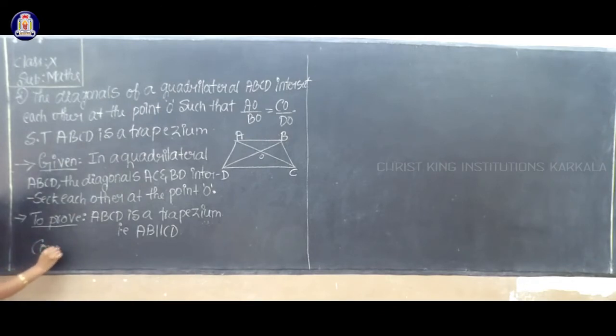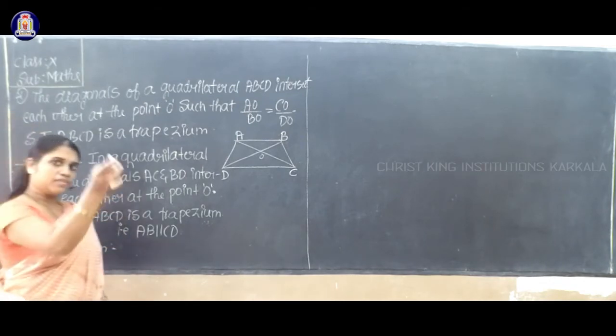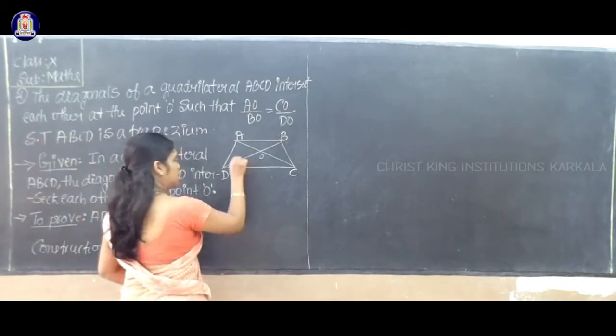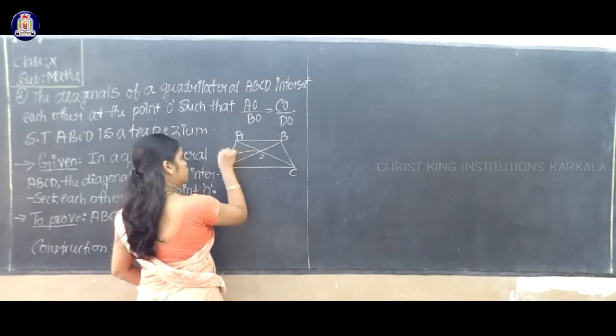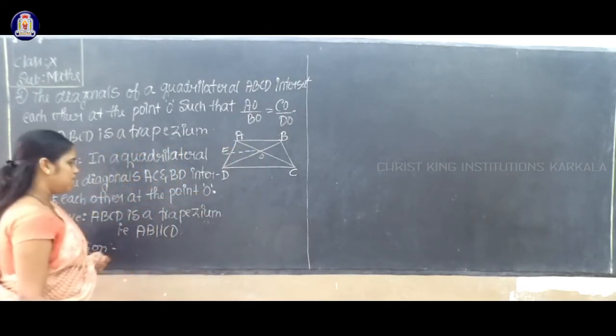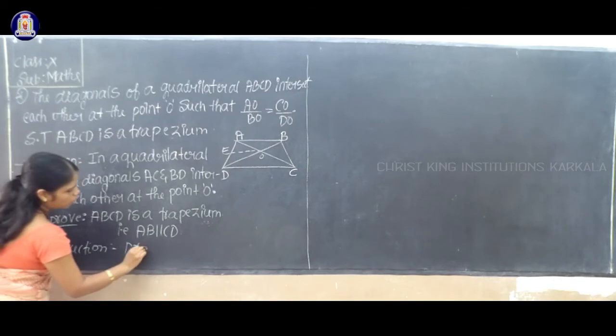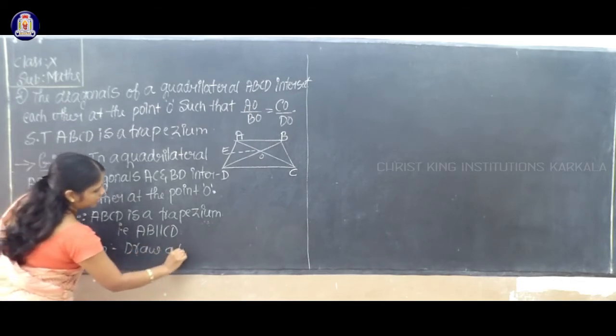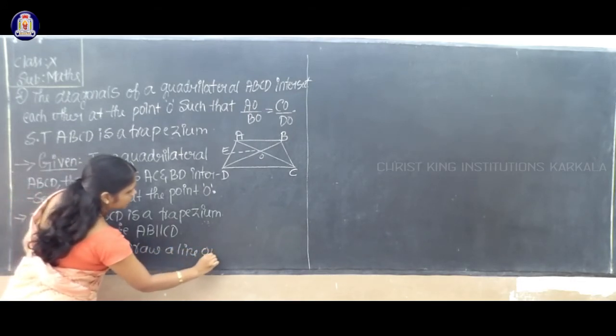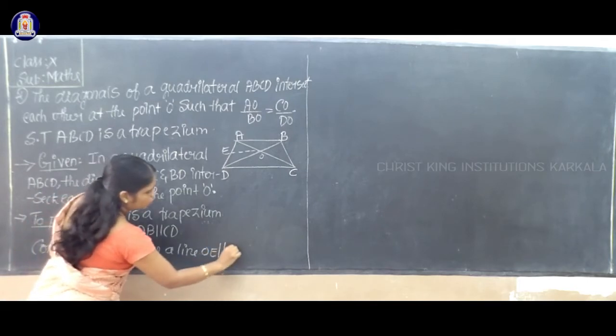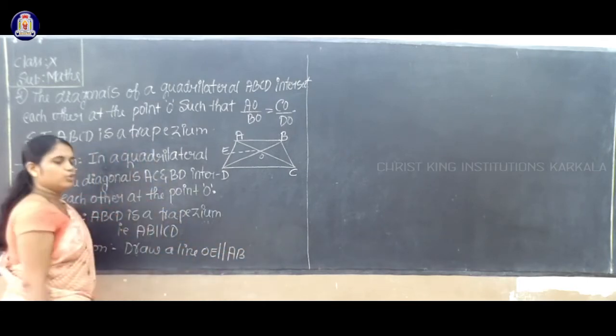Next, construction. To prove this, I have to take a construction. The same construction we did for our previous problem. I will draw a line OE, and that line OE must be parallel to AB.